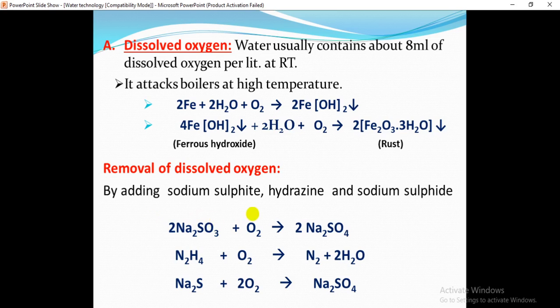By adding chemicals like sodium sulfite and hydrazine, we can remove the dissolved oxygen from the boiler feed water, so that we can escape from boiler corrosion, isn't it? These are the respective reactions.